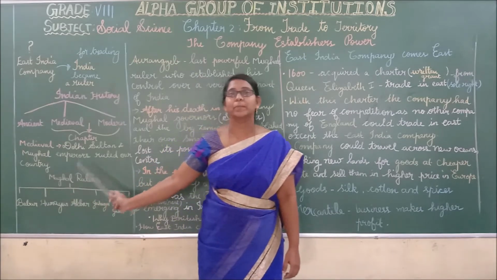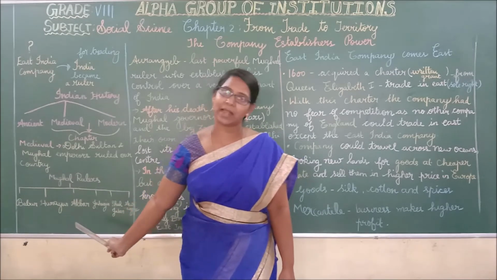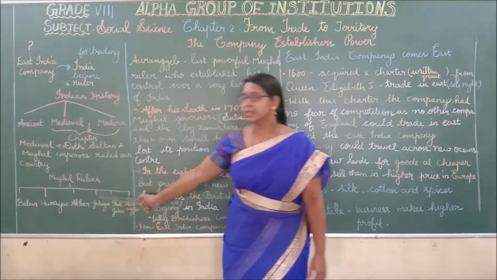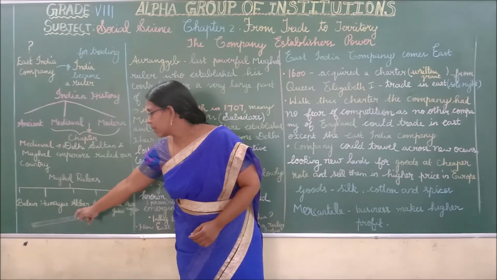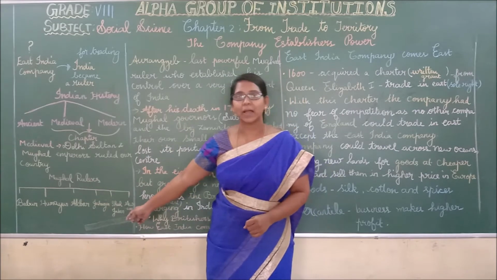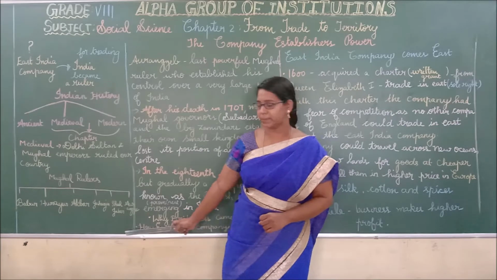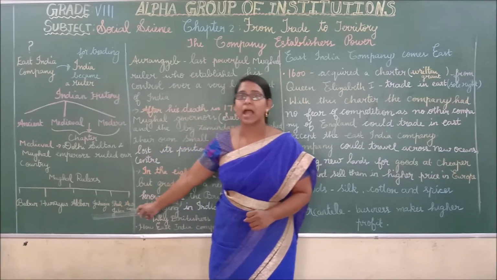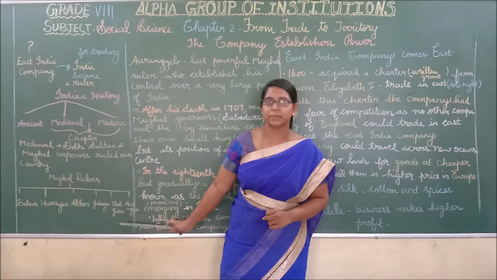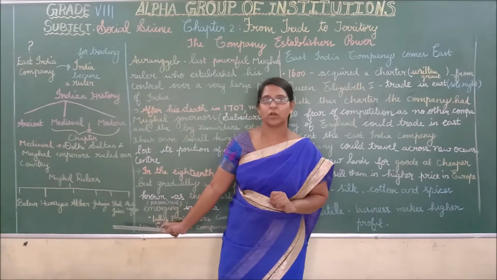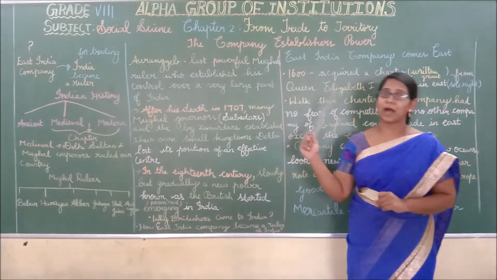During the medieval period, the Delhi Sultans and Mughal Emperors ruled our country. This is a family tree of Mughal emperors: Babur, Humayun, Akbar, Jahangir, Shah Jahan and Aurangzeb. Aurangzeb was the third son of Shah Jahan. Aurangzeb was the last most powerful ruler.